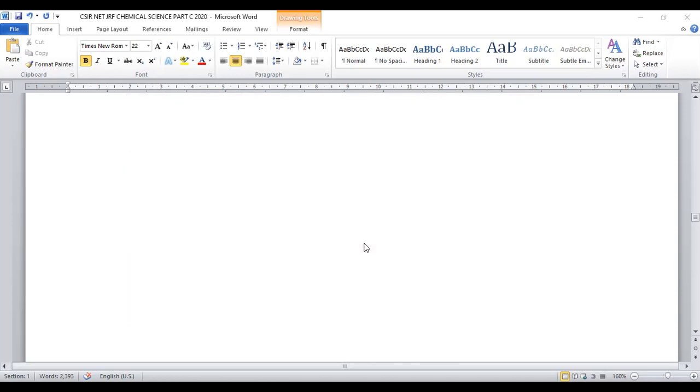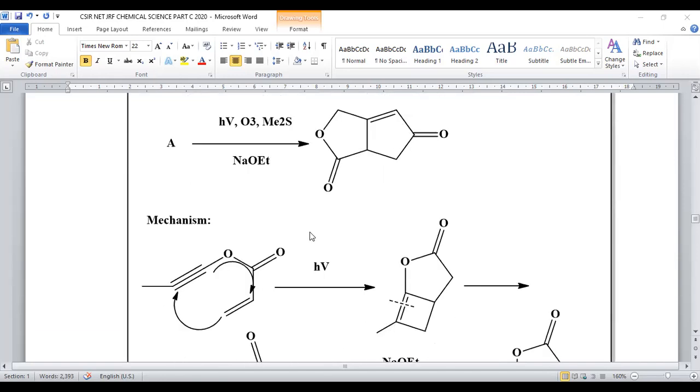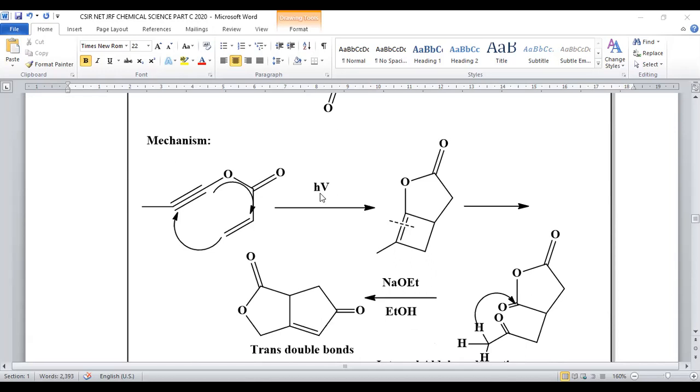Let us take the first option, where a triple bond, a double bond, and an ester linkage are there. Let us take that one, which can be arranged in this manner. In order to cyclize the compound, we are taking the compound in the arranged manner. Now, photochemical conditions are applied.